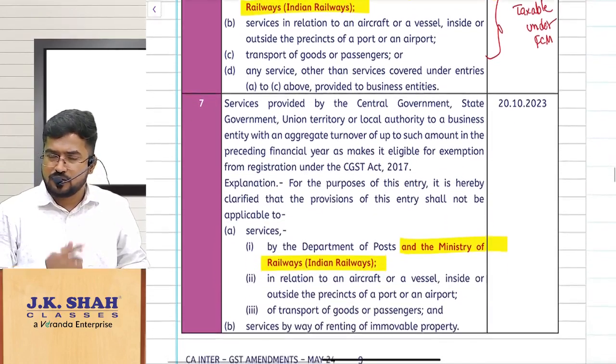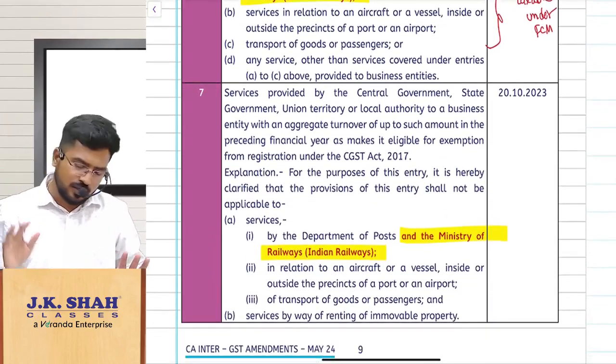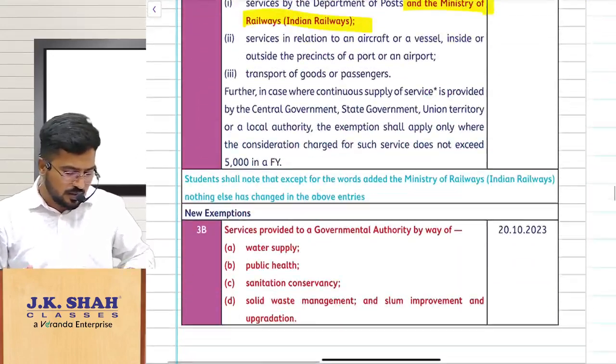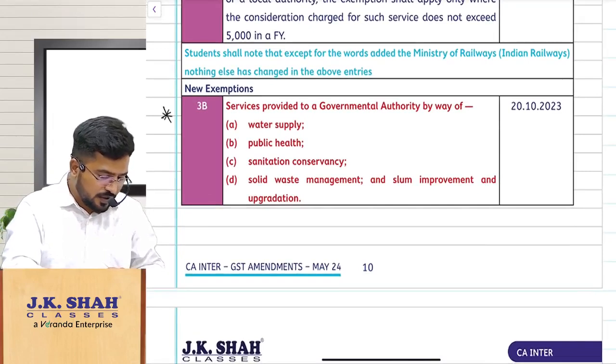Next, exemptions for government services. I told you, next to the Department of Post, they have just added Indian Railways, nothing else. This is an important amendment for you, which can be tested in the exam.